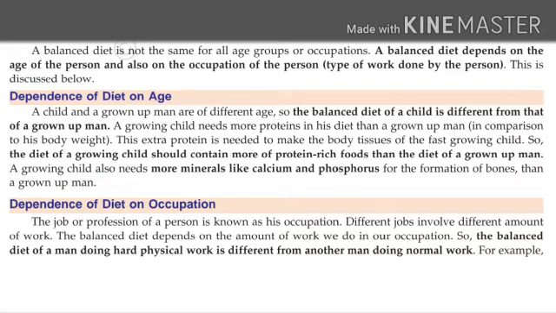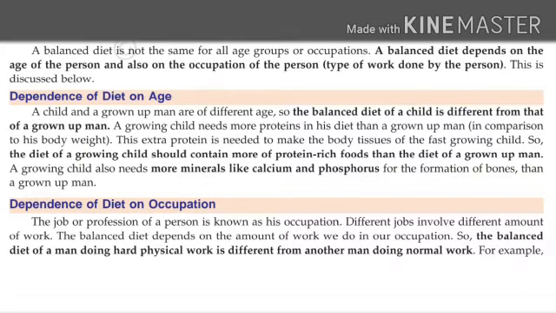Now let us discuss one more example, then this concept will be clear. Dependence of diet on occupation. The job or profession of a person is known as his occupation. Understand what is occupation? Different jobs involve different amounts of work. The balanced diet depends on the amount of work we do in our occupation. So, the balanced diet of a man doing hard physical work is different from another man doing normal work.